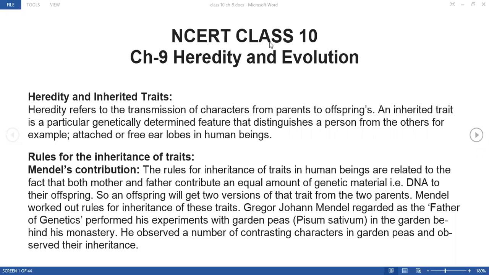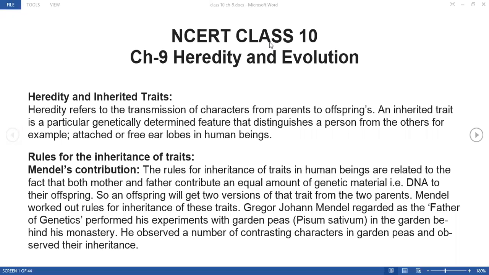So if the mother's genes are comparatively stronger and more expressive and more dominating, then the baby's eye color will be black. But if the father's genes of eye color are comparatively stronger than the mother's, then the baby's eye color will be blue. So I hope you are understanding that if the particular character is being expressed in the baby, that is dominance, and the one which is not expressed, that is recessive, right?